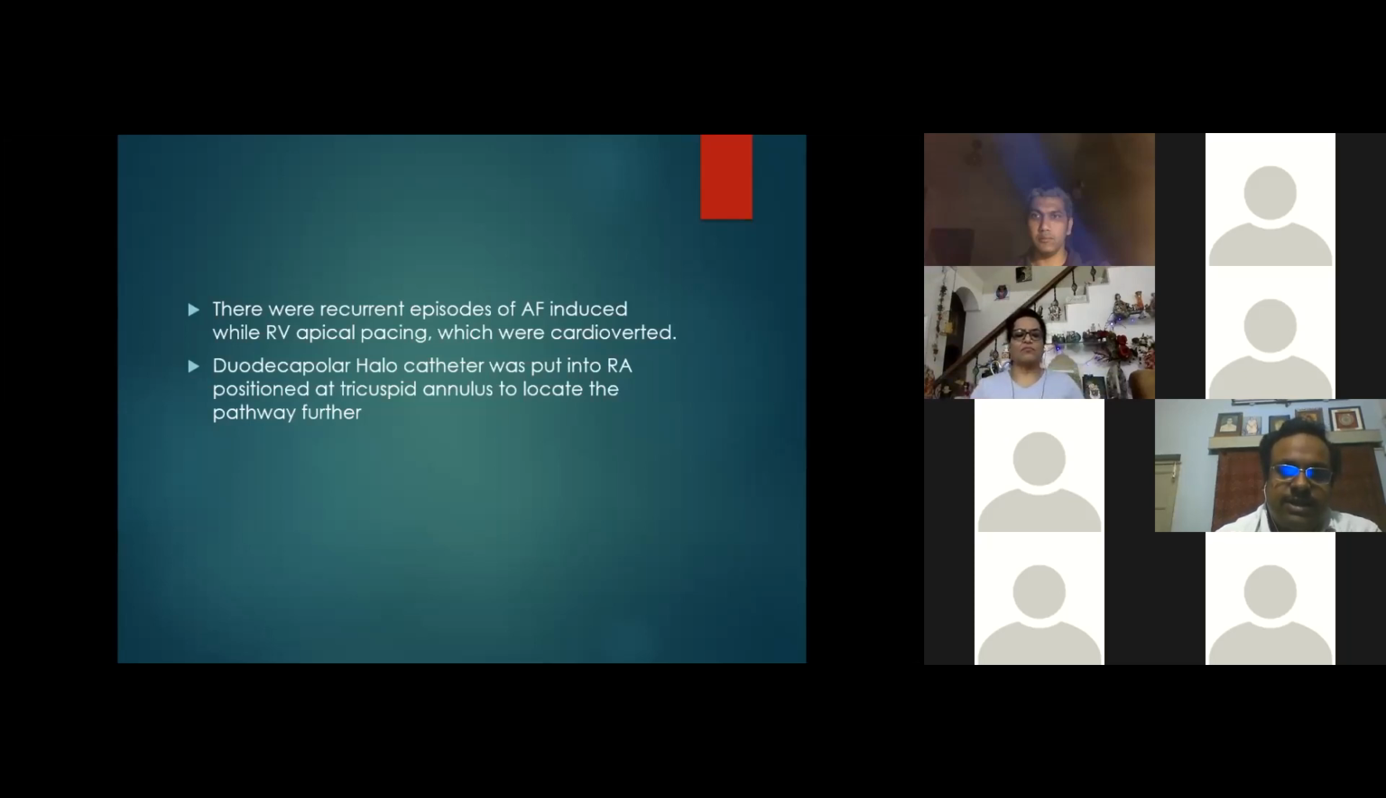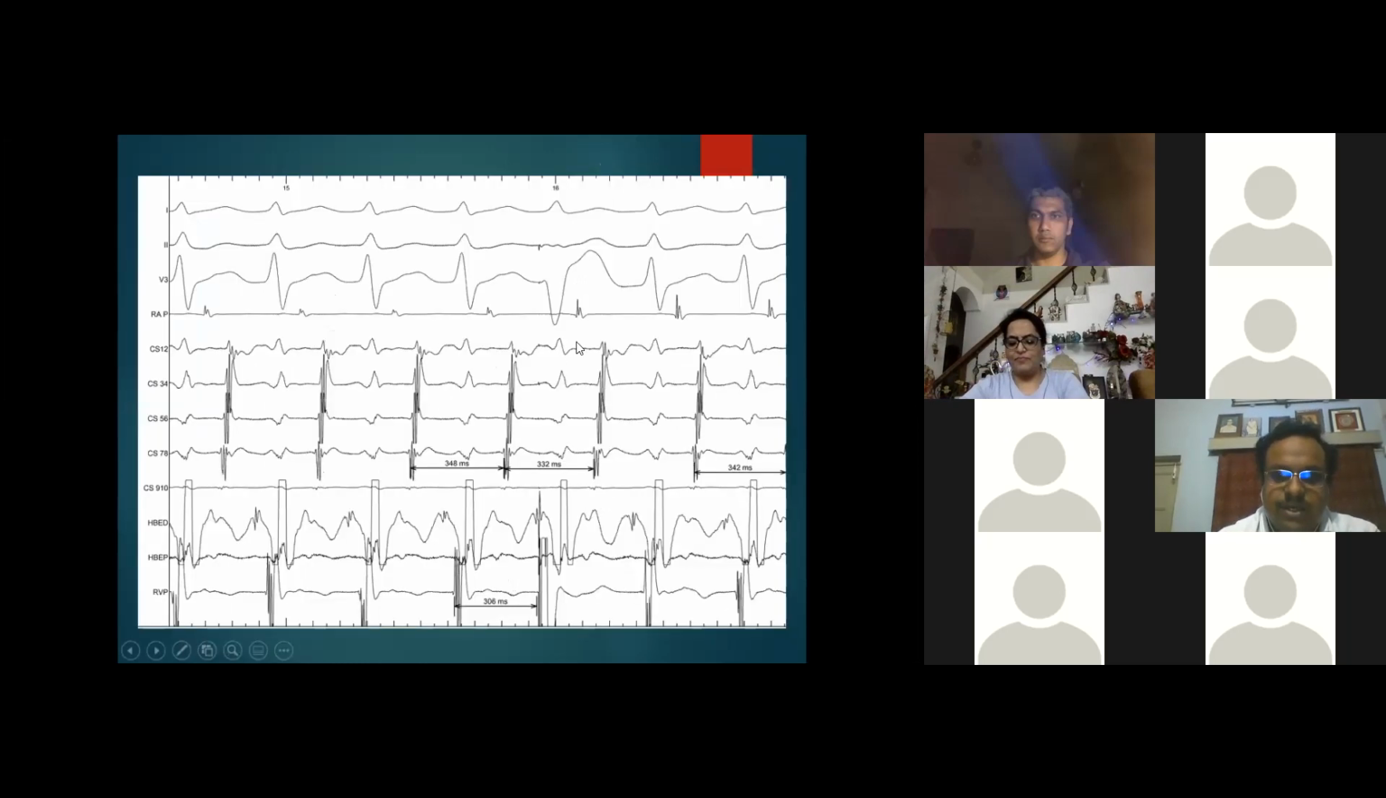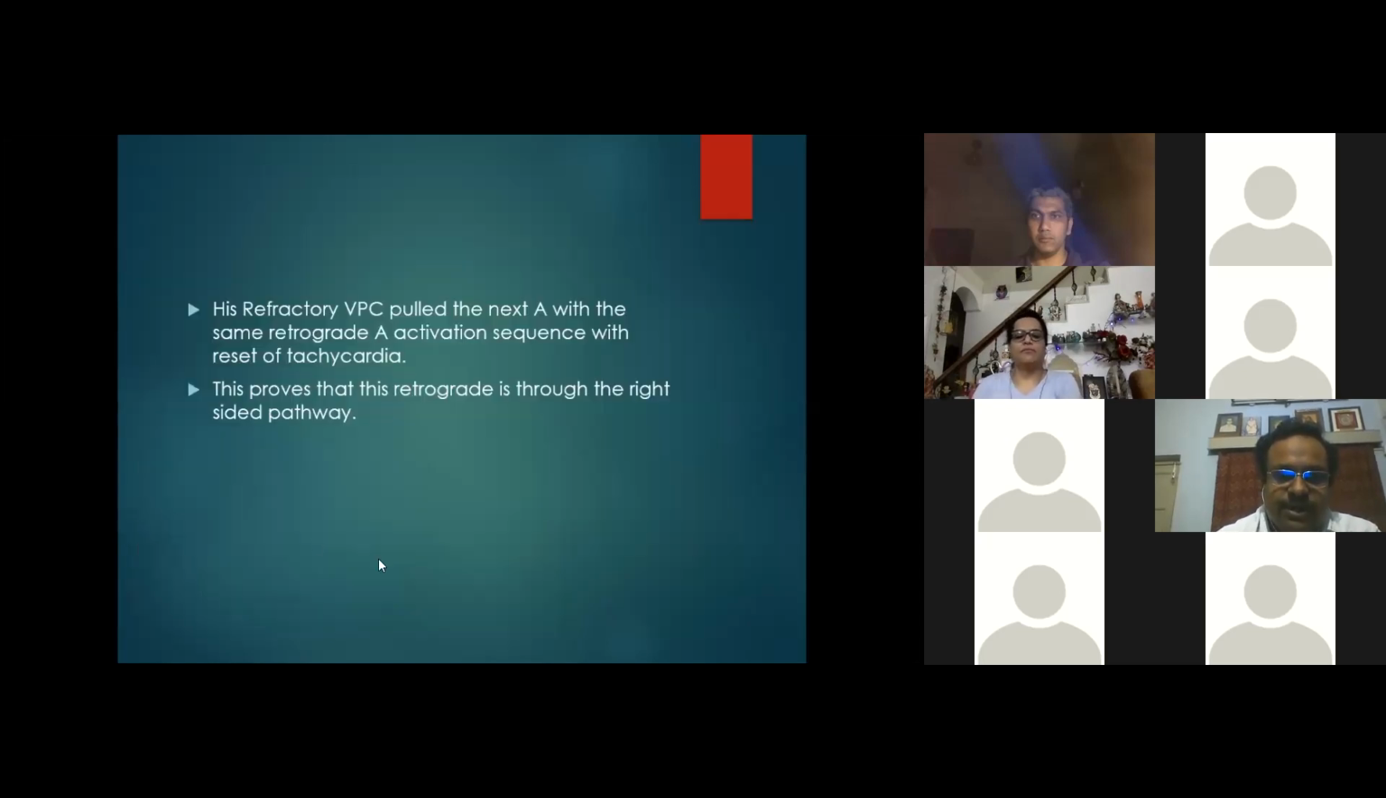Now we localized the pathway by putting a halo in the tricuspid annulus. Before that, actually, from pacing at the RA appendage, a narrow QRS tachycardia was induced, and entrainment and His-refractory PVC showed it to be part of the retrograde pathway. So antegrade through the AV node and retrograde through the pathway. Antegrade, there is His going to the AV node, and retrograde going to the pathway. So there was a pulling of the A with the reset of the circuit.